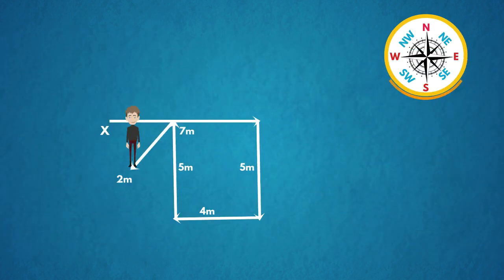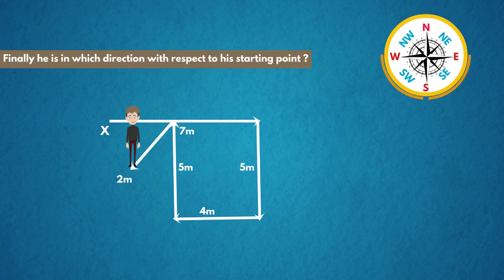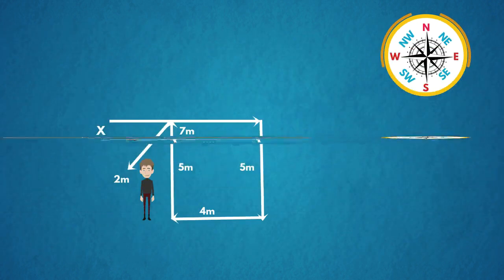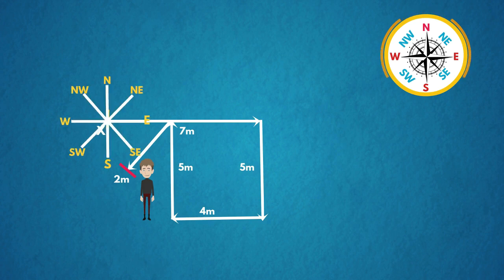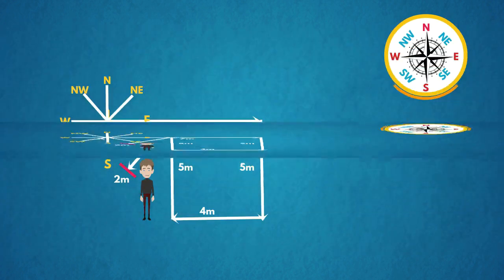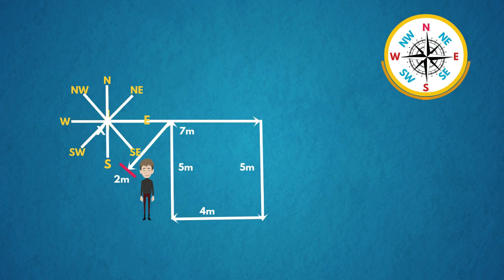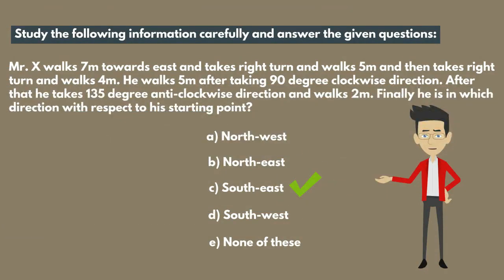Now in the question they are asking that finally he is in which direction with respect to his starting point. From the diagram, this is final point and this is starting point. Here, this is starting point and it is having directions north, south, east, west, northeast, southeast, southwest, northwest. So it is clear that finally he is in southeast direction with respect to his starting point. So the answer is option C, southeast.